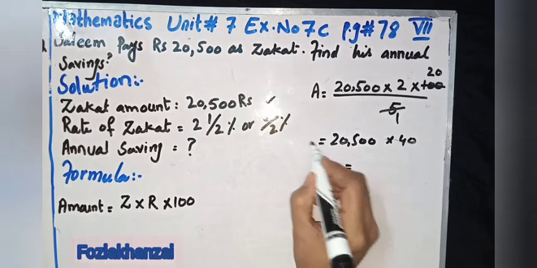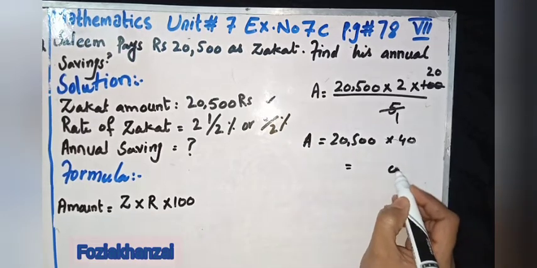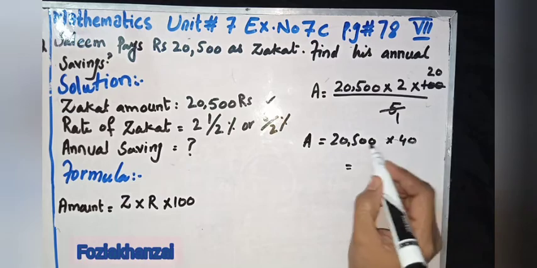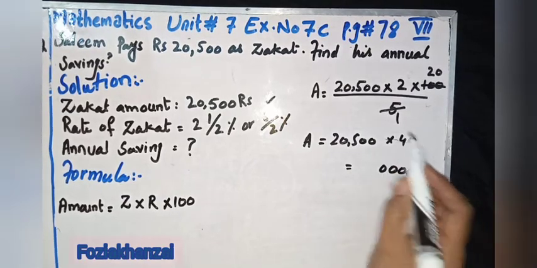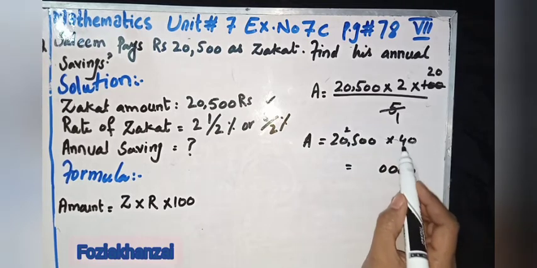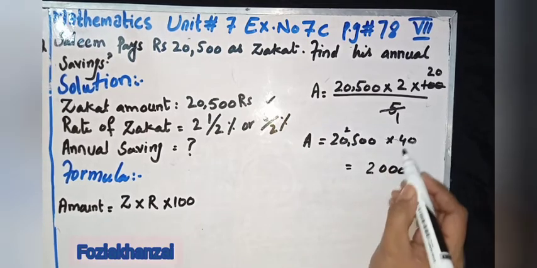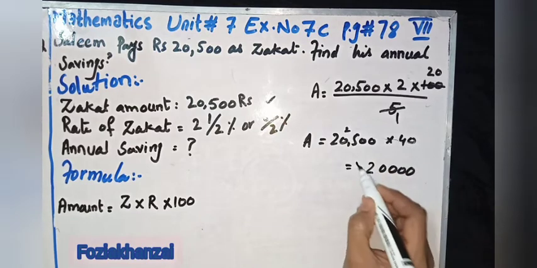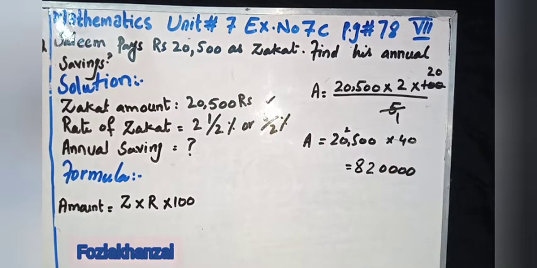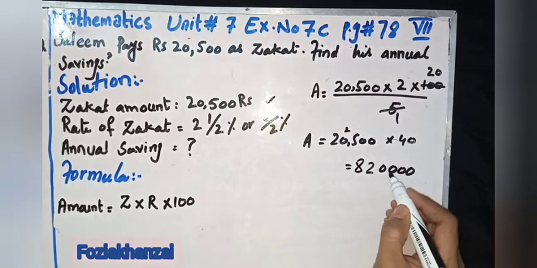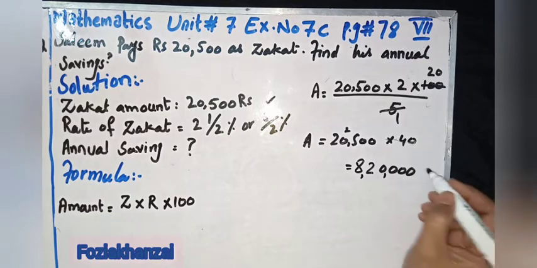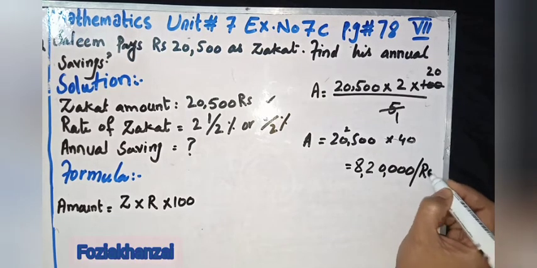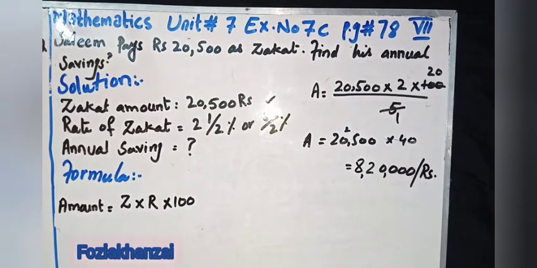Okay. It's that amount. 0 3 0 direct multiply, 1 2 3 3 0 copy down. 4 5s are 20, 0. 5 0 0 2 as it is, copy. 5 4 2s are 8, 8. Unit, 10, 100, 1000, 10,000, 100,000, so 8,20,000. It's the total amount of saving. Okay. Find his annual saving.